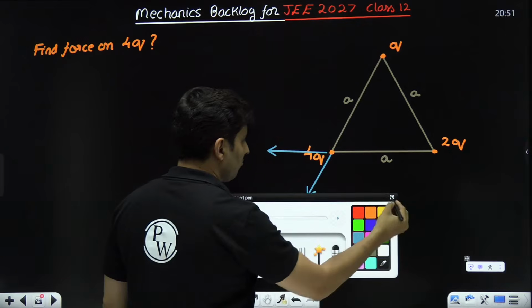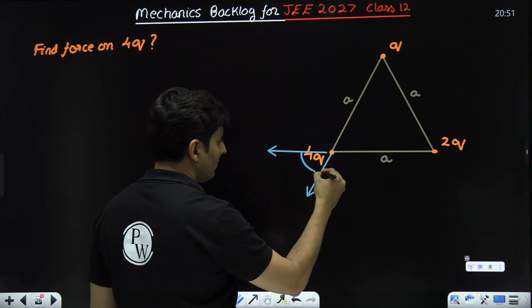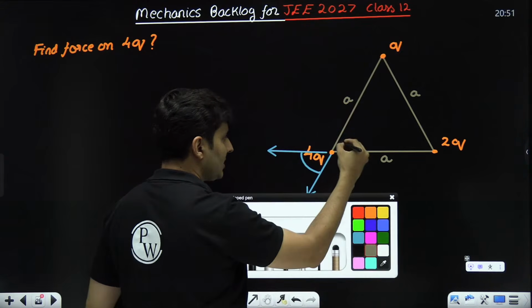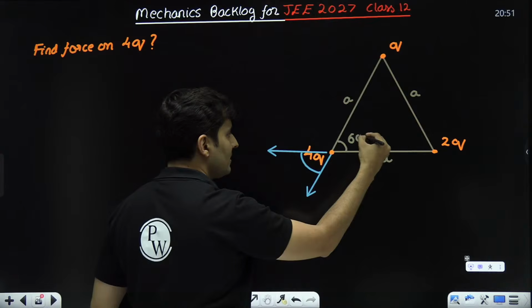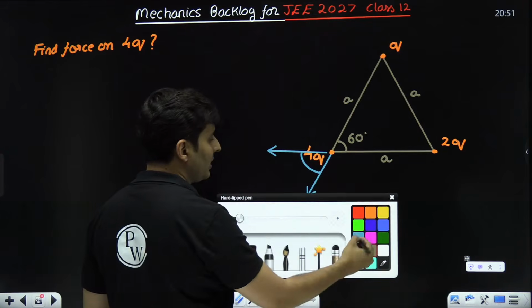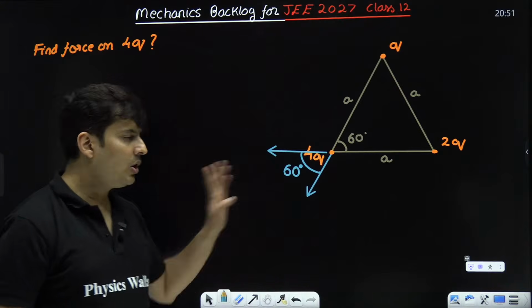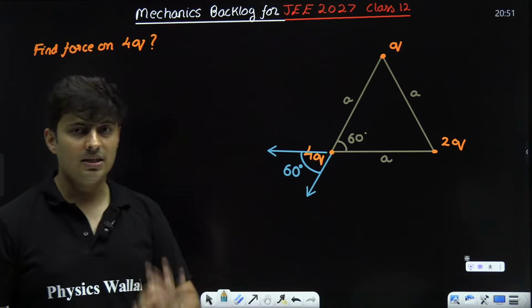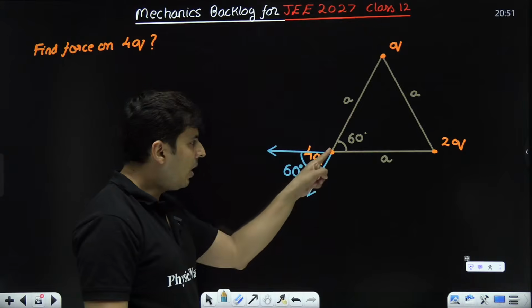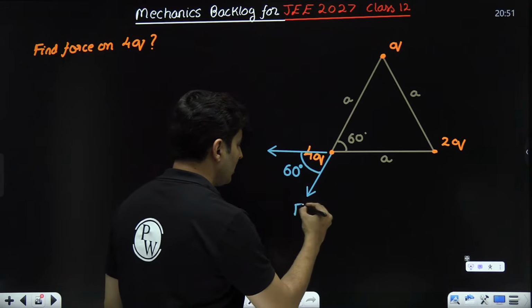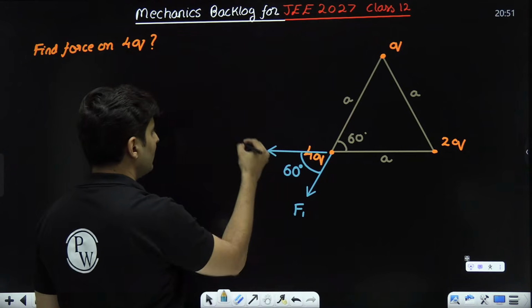The angle between them, since this internal angle is 60 degrees, this is exactly opposite of that, so this will also be 60 degrees. Now how much is this force and how much is this force?